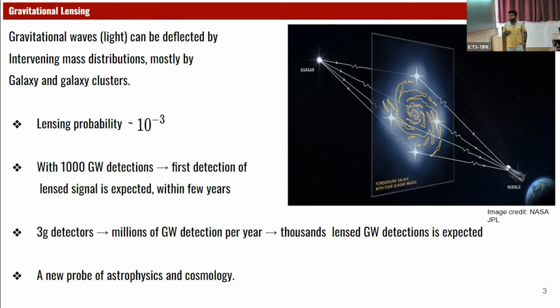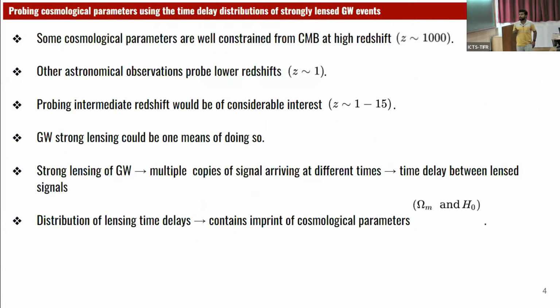And with the 3G detectors, Cosmic Explorer and Einstein Telescope, we'll have millions of GW detections per year. So that will lead to 1000 lensed GW detections per year. Then we'll have a completely new data set, and that will be a completely new probe of astrophysics and cosmology. So our work is probing the cosmological parameters using the time delay distributions of these strongly lensed GW events. So what is the motivation of our work?